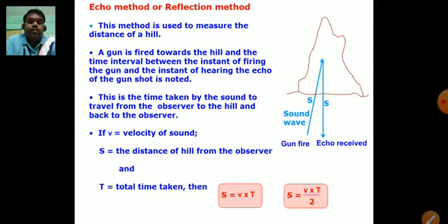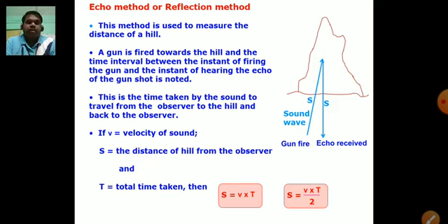So let us see how. This is the time taken by the sound to travel from the observer to the hill and back to the observer. Let us consider that small v is the velocity of sound, s is the distance of the hill from the observer, and capital T is the total time taken by the sound from the observer to the hill and again from the hill to the observer.